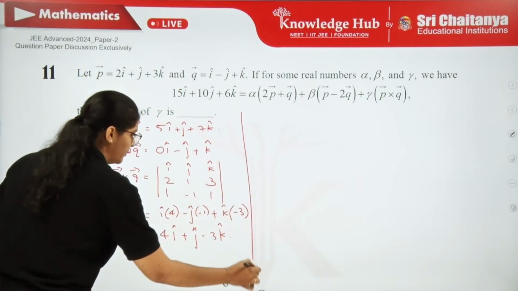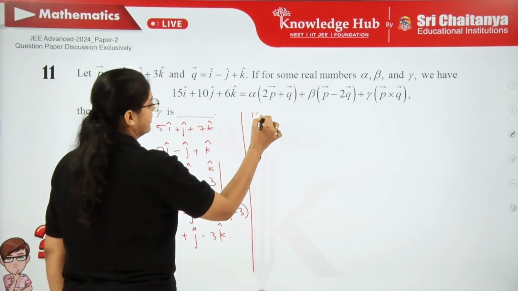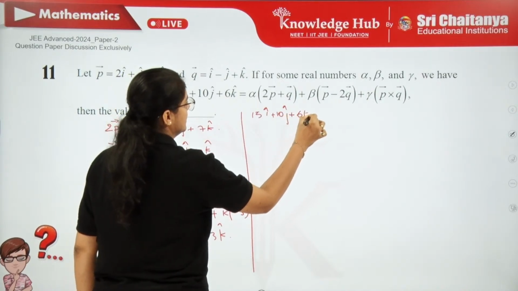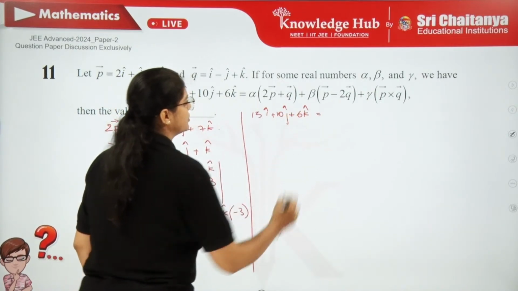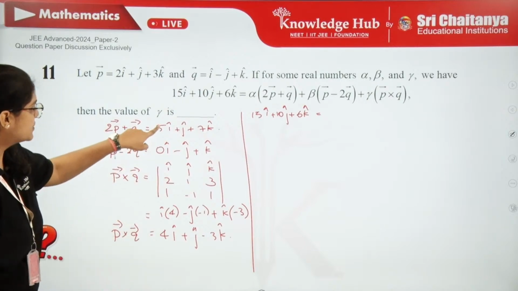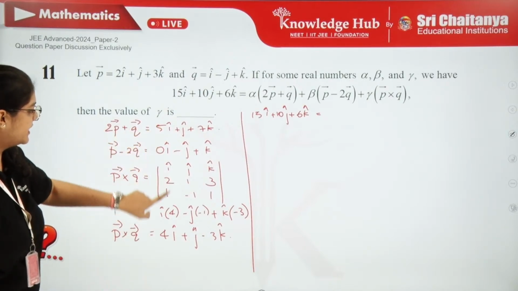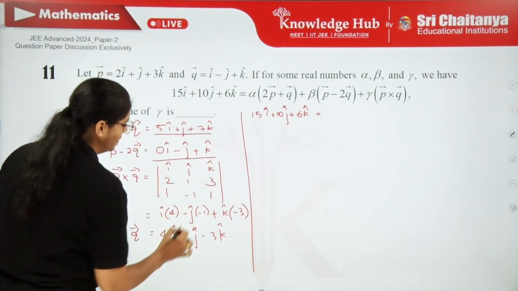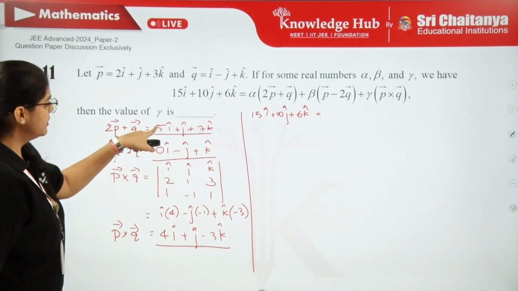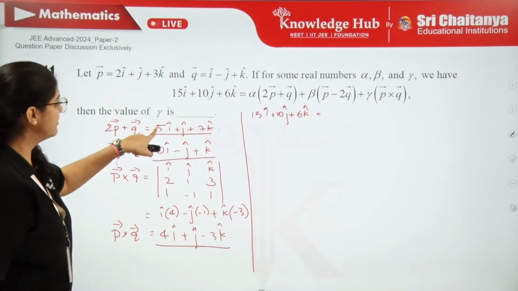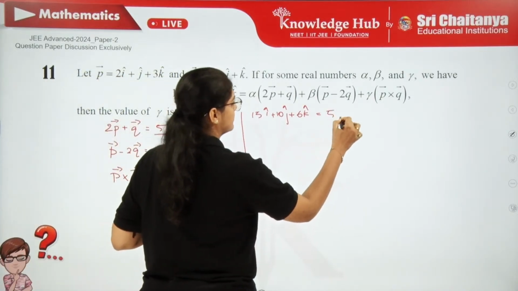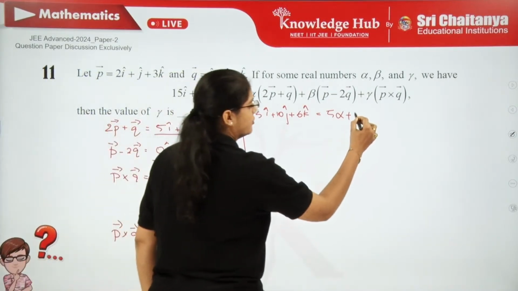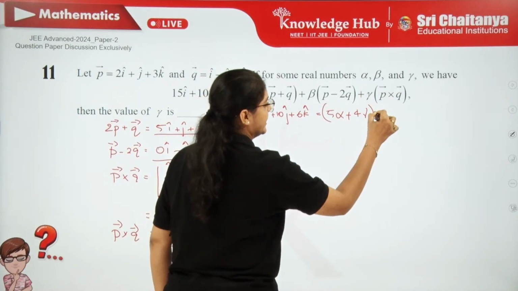So let's try to equate both of them. Given is 15 i cap plus 10 j cap plus 6k cap. So this is equal to alpha times this vector, beta times this vector and gamma times this vector. So we can focus on these three vectors only. Let's take the coefficients one at a time. You will get 5 alpha plus, anyways this is 0, 4 into gamma, times i cap.